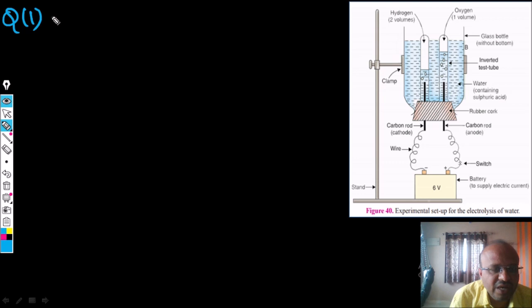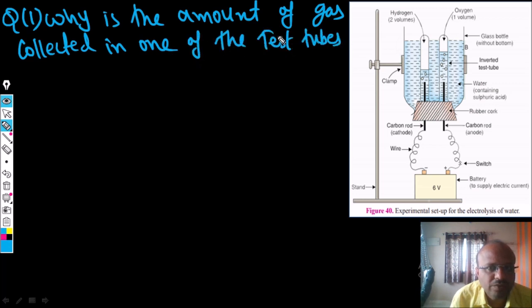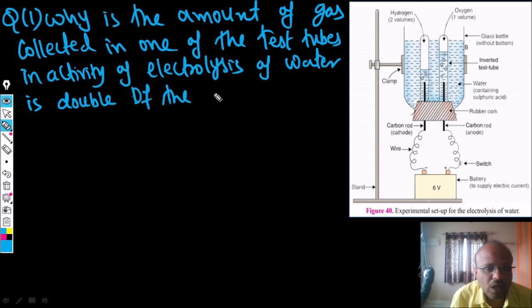Why is the amount of gas collected in one of the test tubes in the electrolysis of water double the amount collected in the other?